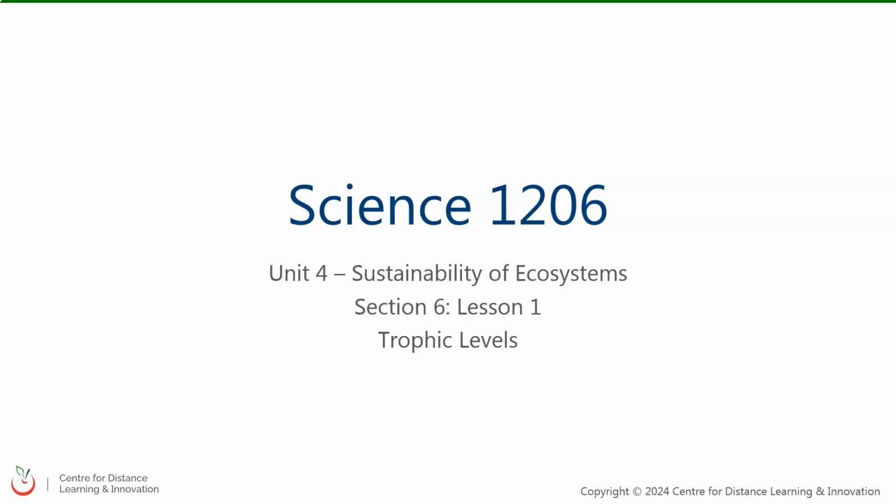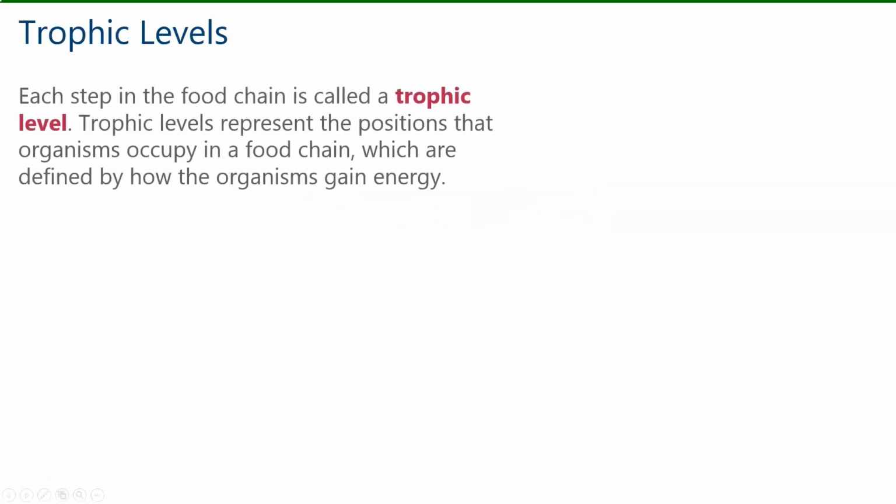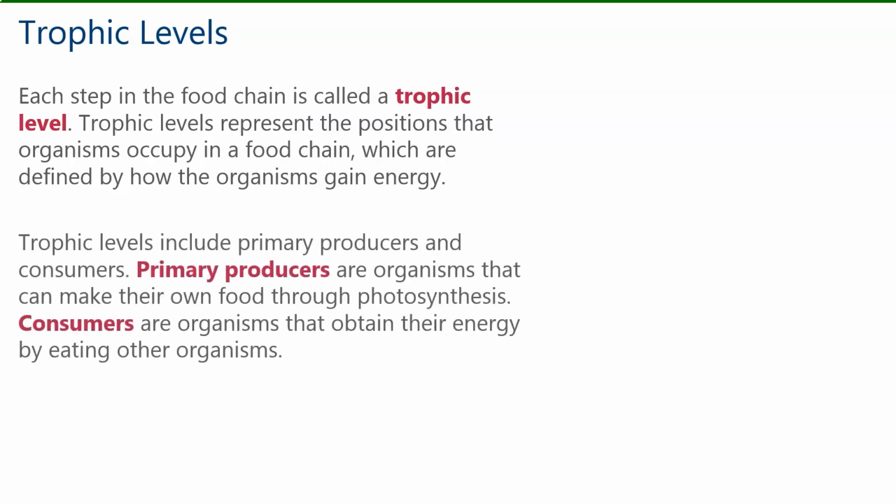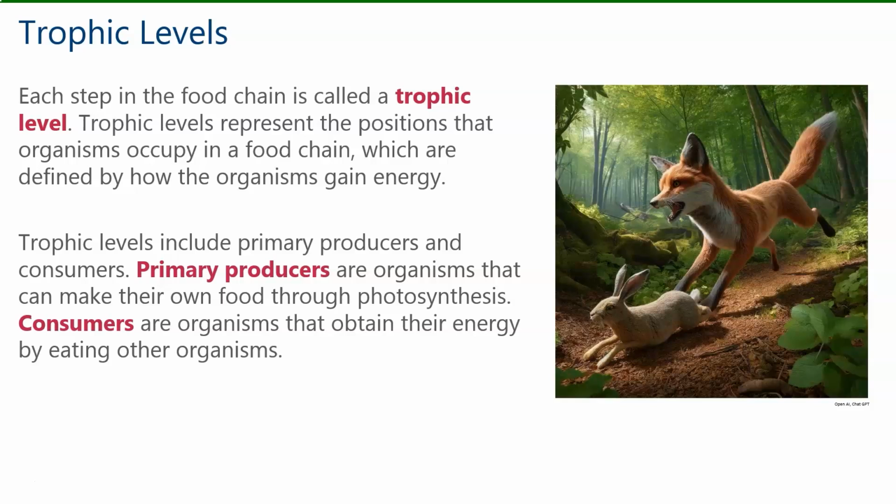Let's get started. Each step in the food chain is called a trophic level. Trophic levels represent the positions that organisms occupy in a food chain, which are defined by how the organisms gain energy. Trophic levels include primary producers and consumers. Primary producers are organisms that can make their own food through photosynthesis. Consumers are organisms that obtain their energy by eating other organisms.